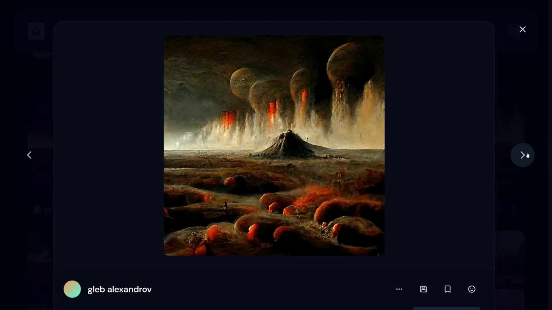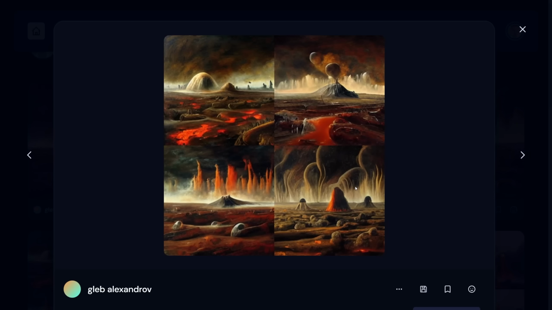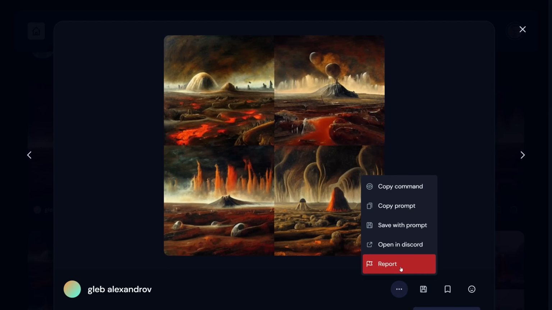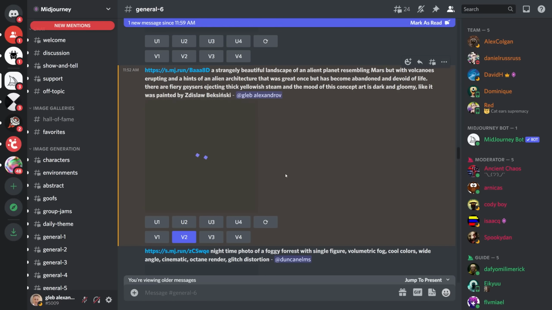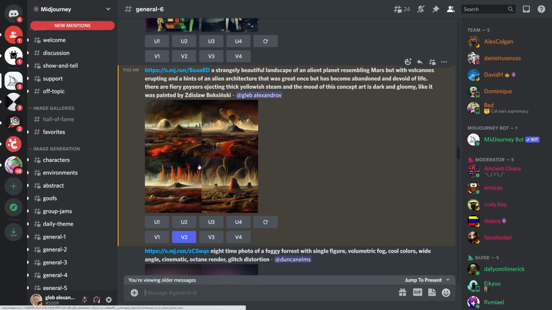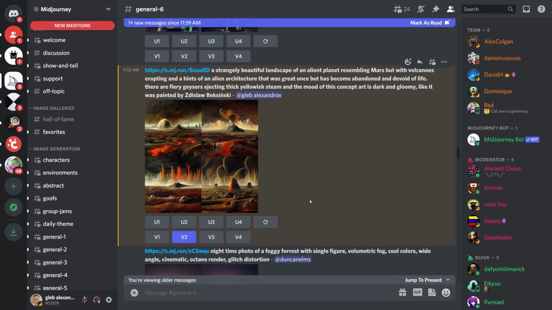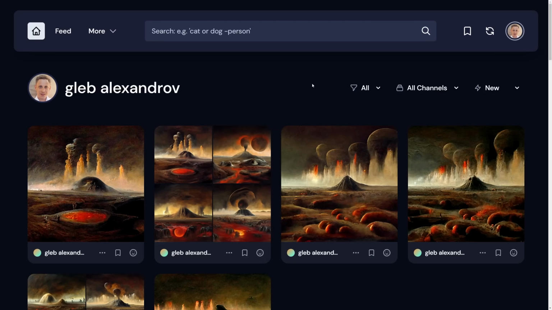And obviously we can save the images by pressing this, how is it called? This button. Oh my god, a floppy disk. And the 3 dots menu has some useful commands as well, like we can copy our prompts or very conveniently open this task in Discord. I think by default it uses the browser version of Discord though, and so now we tracked this generation really easily. That's a cool little tip of making sense of Midjourney, because it can be pretty hard to track your generations, especially if you leave it for a while then get back.